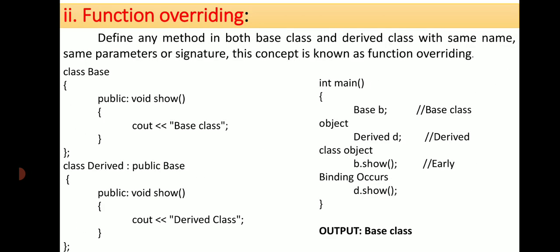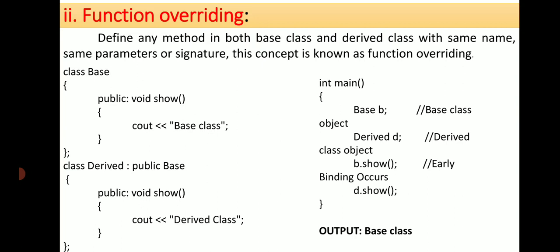Next comes overriding. The name itself says overriding. Overriding means the function which we define in the base class may have the same name in a derived class. Means the method which we define in the base class as well as in the derived class has the same name and the same number of parameters, and this concept is known as function overriding. Okay, so I can explain with an example.